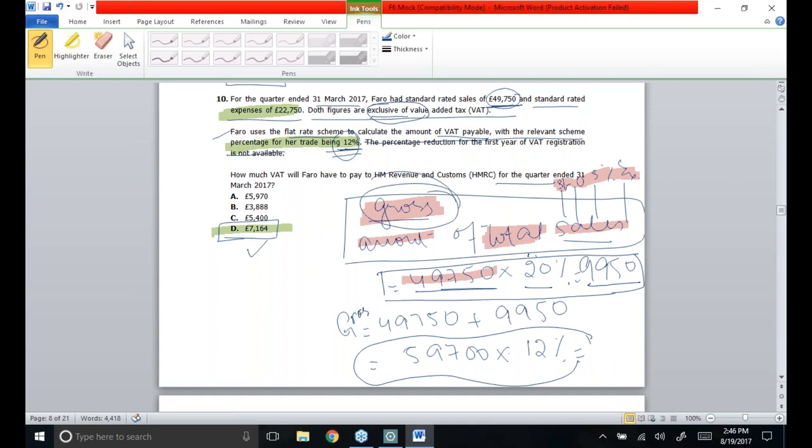So the gross amount of sales is the net amount 49750 plus the VAT figure of 9950. Together this makes the gross amount of total sales, and on the gross amount of total sales the flat rate has to be applied. The flat rate given in this question is 12%, so VAT payable will become 7164 pounds. As far as the flat rate scheme is concerned, input VAT over purchases or expenses is not recoverable at all. I hope the point is clear to you now.